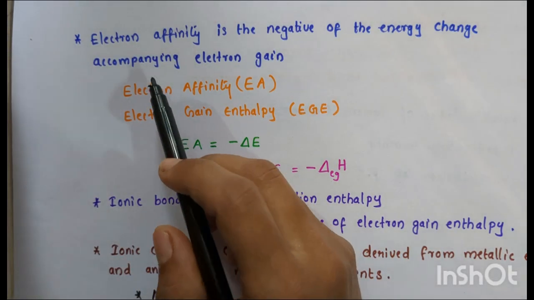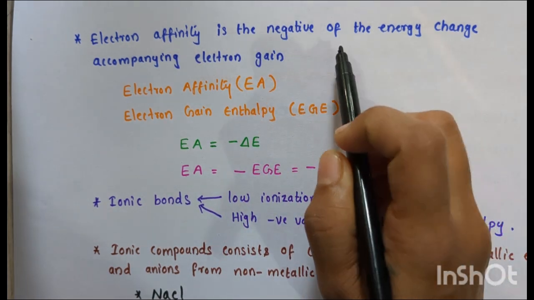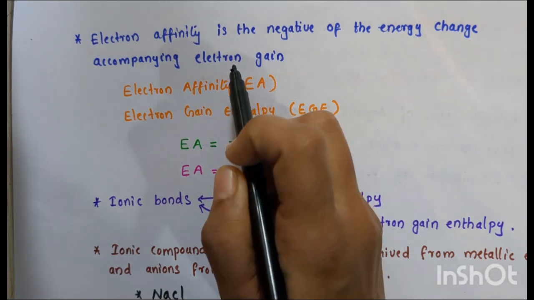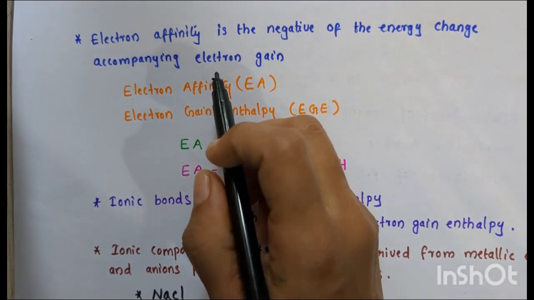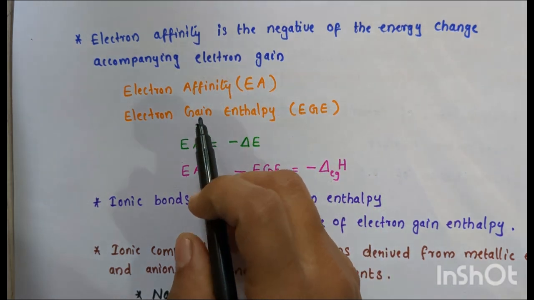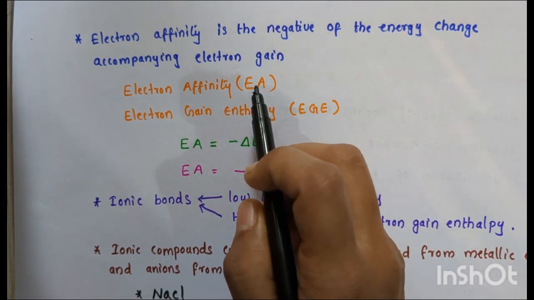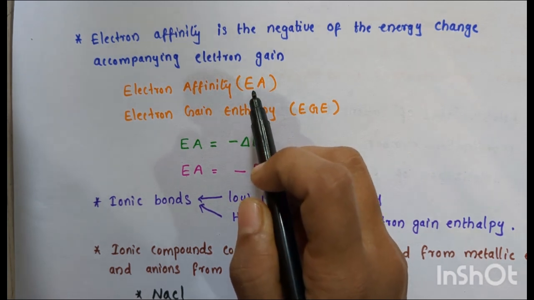Electron affinity is the negative of the energy change accompanying electron gain. The term is closely related to the concept of electron gain enthalpy. Electron affinity is the energy released or absorbed when an electron is added to a neutral gaseous atom.